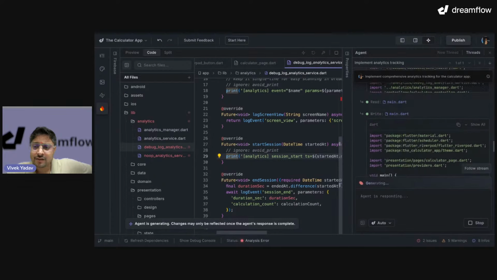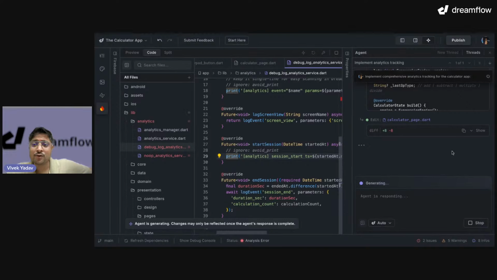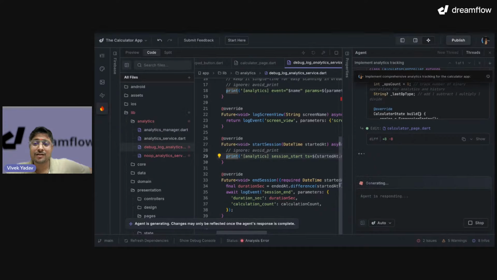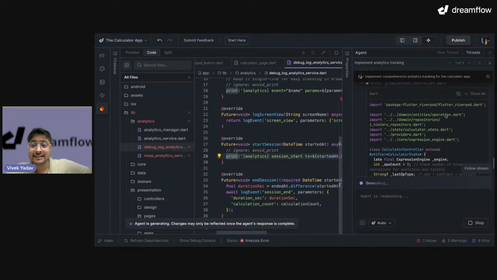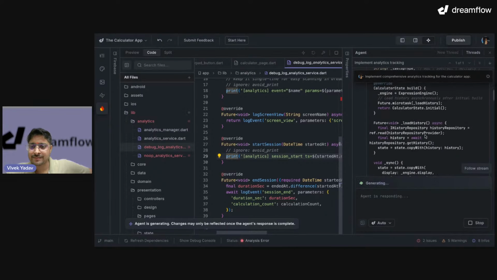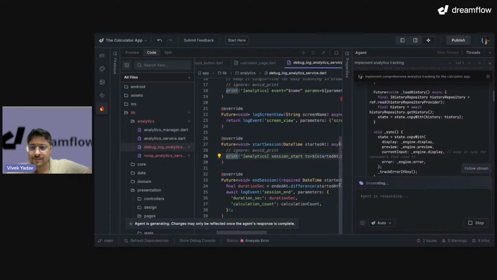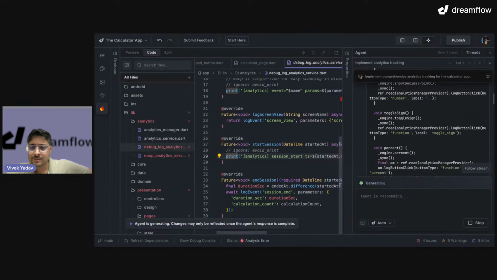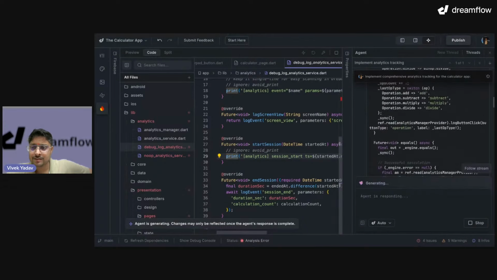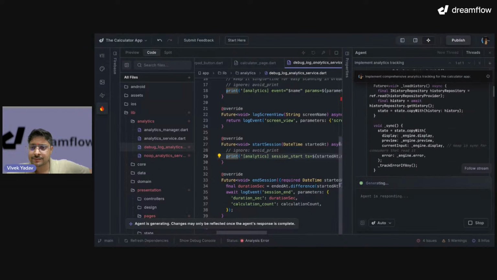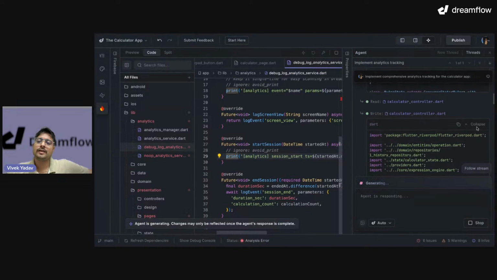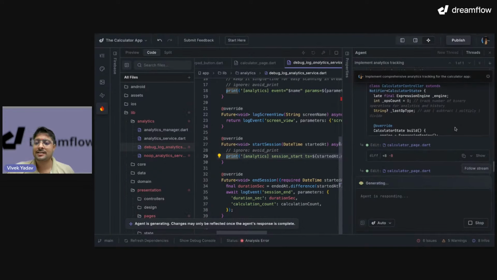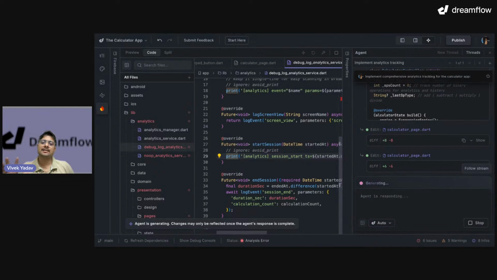Okay, our agent is still working. That's good. It is focusing on adding analytics. Good. So always remember, whenever your agent is doing some task, don't just leave your agent as it is.